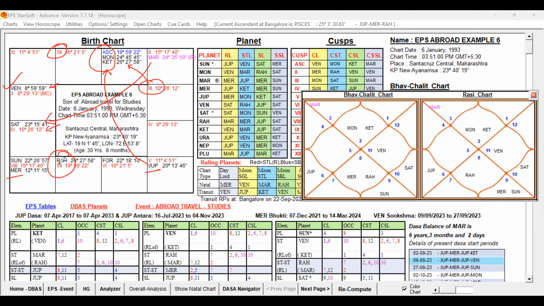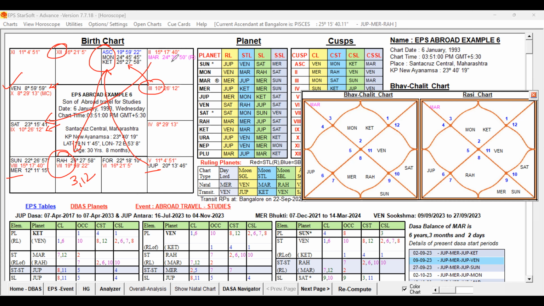As far as Rahu is concerned, an important planet for abroad travel, Rahu is aspected by the Moon. Moon is third Lord, so Rahu is getting the impact of the Moon, and Rahu represents Mars, that is 12th Lord. So Rahu is connected to the 3rd house and 12th house. That is also fine. Mars is also aspecting Saturn, the 9th Lord. That is also fine. So the 3, 9, 12 significations are connected to each other, and Rahu is also present, and Jupiter is also aspecting Saturn and the Moon.